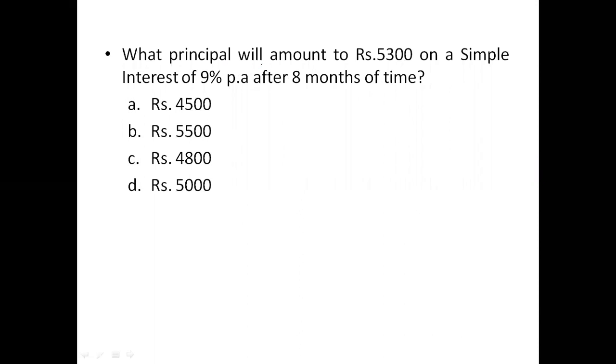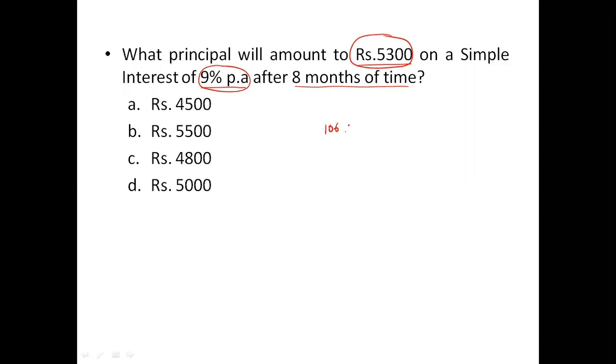What principal amount will amount to 5,300 on a simple interest of 9% per annum after 8 months of time? So if the percentage of interest is 9% per annum, which is 12 months of time, 8 months of time actually will be only 8 by 12th of a year. 8 by 12th of a year is 2/3 of a year. So your percentage of interest levied also should be 2/3 of 9%. What is 2/3 of 9%? 6%.